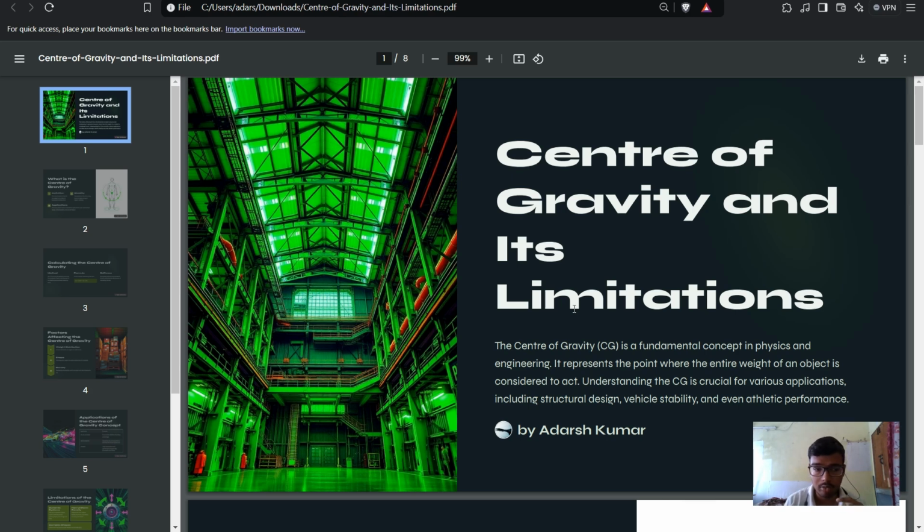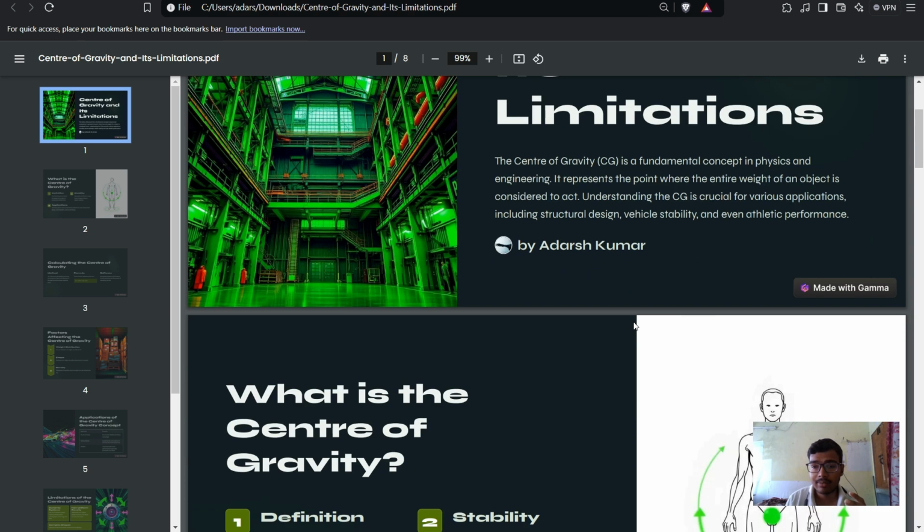Let's go. We are going to learn center of gravity and its limitation. Center of gravity is a theoretical point in the body where the total body's weight is thought to be concentrated. And it is important because it predicts the behavior of a moving body when acted on by gravity.